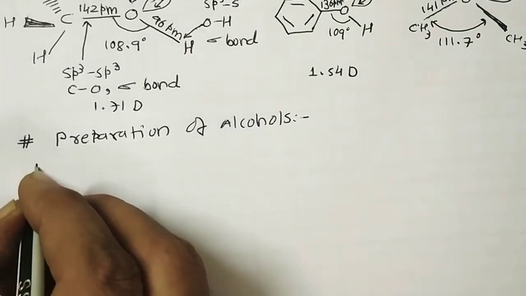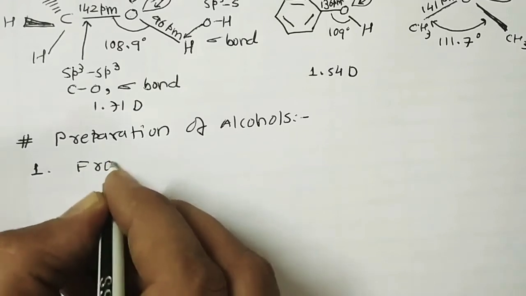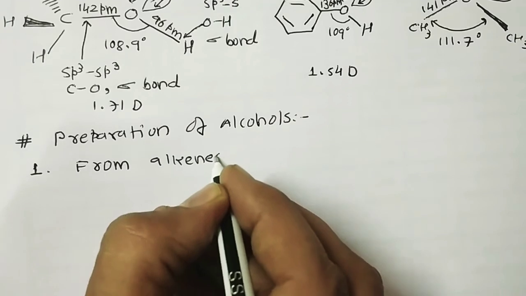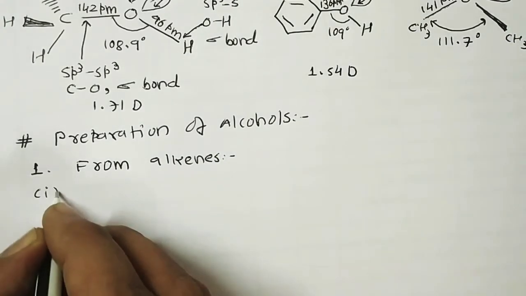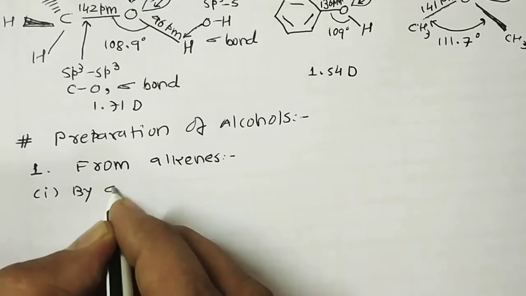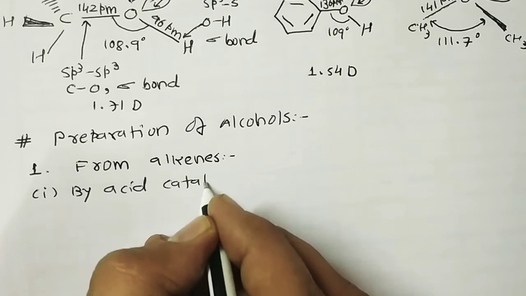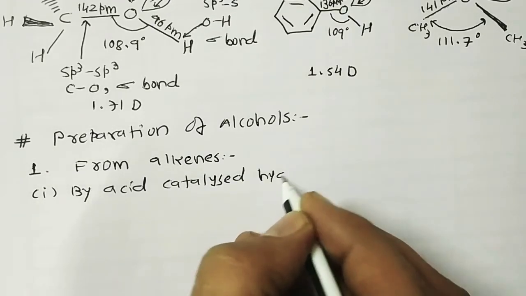So our first point is from alkene. There are two parts in alkene. One part is by acid catalyzed hydration.